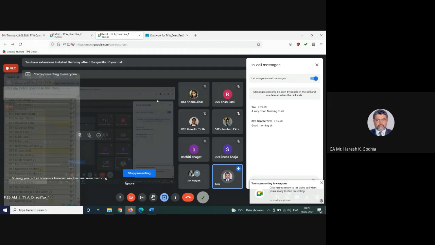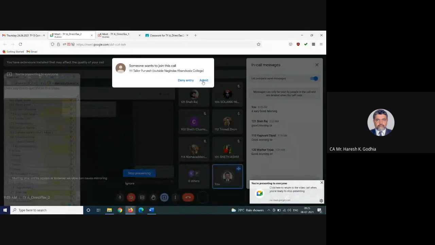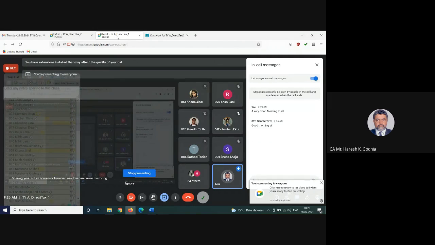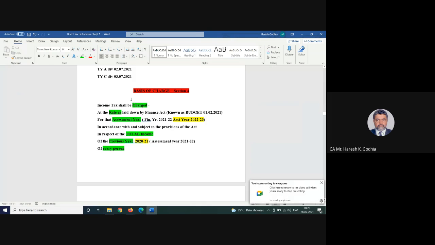Representations come from various bodies like the Institute of Chartered Accountants of India, CII, Confederation of Indian Industry, and after that the finance ministry may change something here and there, and finally a redraft is presented in the parliament, which is discussed and then sent to the president for his assent, his signature. It becomes an act. So this is what we see in charging section 4.